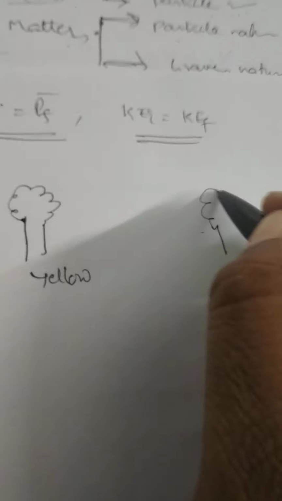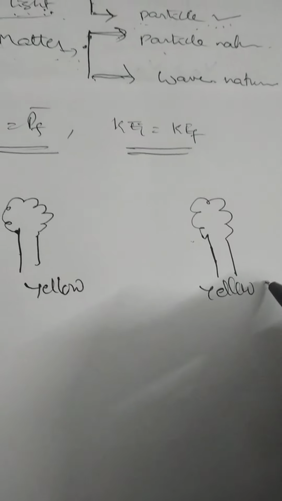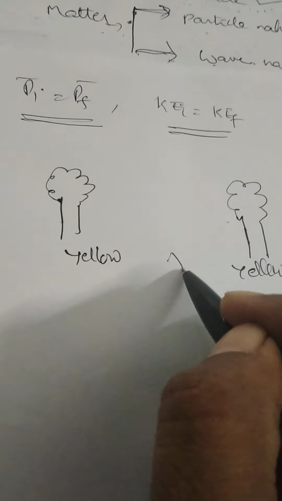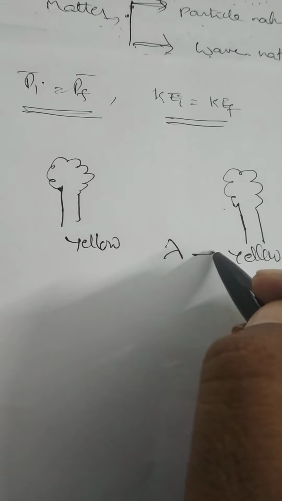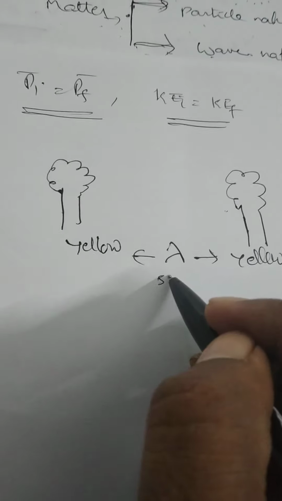The second light also emits the same yellow light. Both the bulbs emit yellow light, which means the wavelength of light rays in both the sources is the same. Wavelength remains constant.